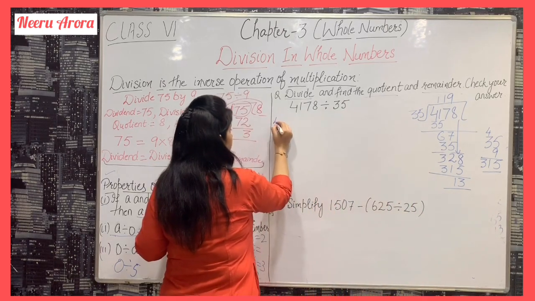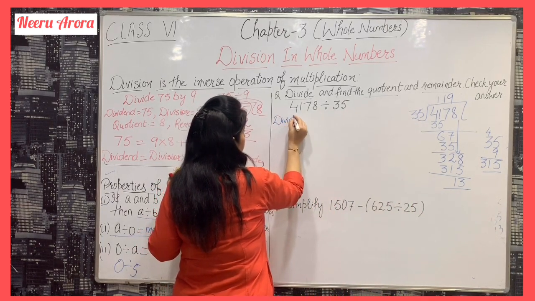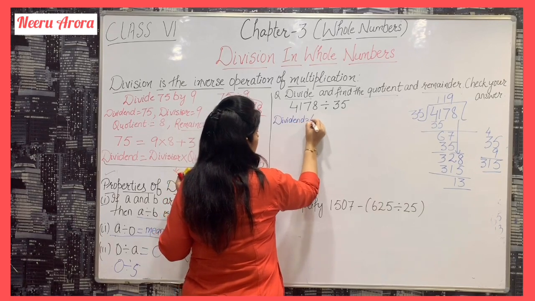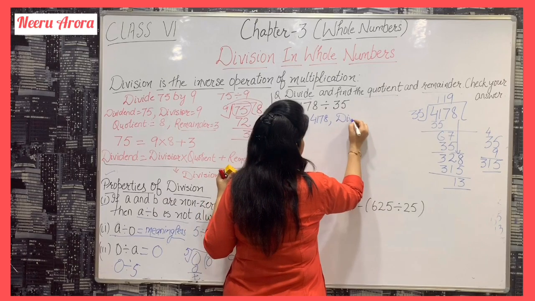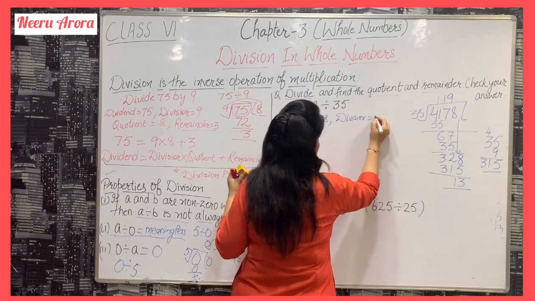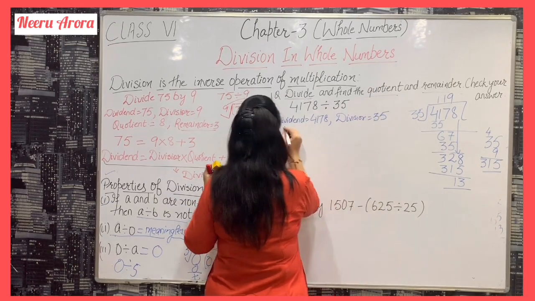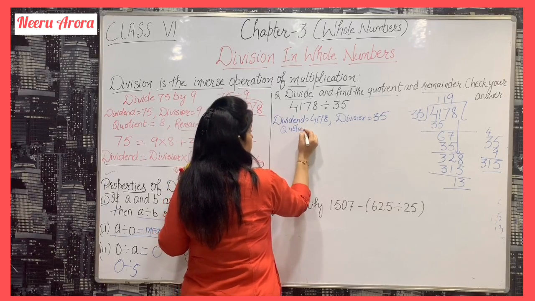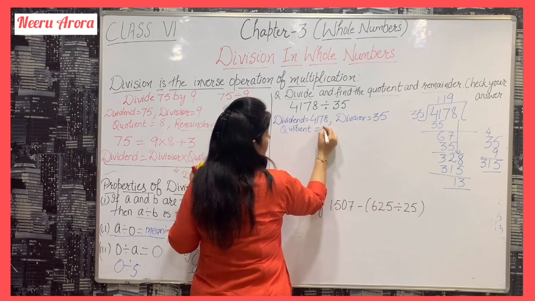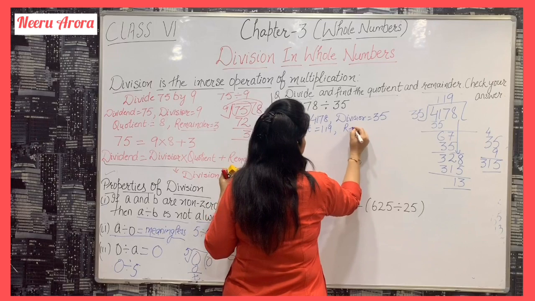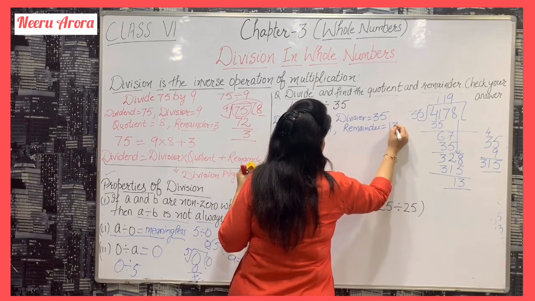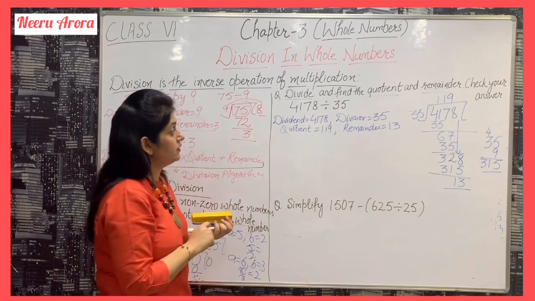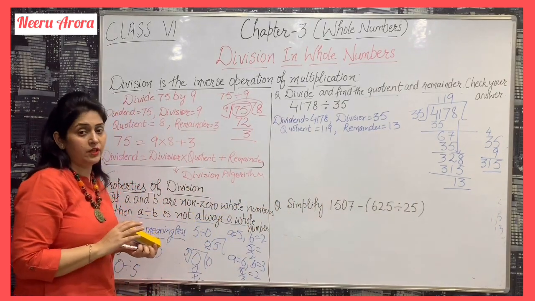What do we have? Dividend is 4178, divisor is 35, quotient is 119 and remainder is 13.